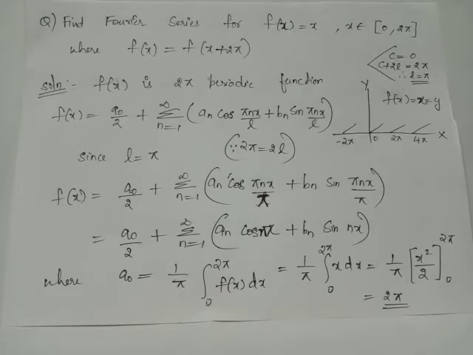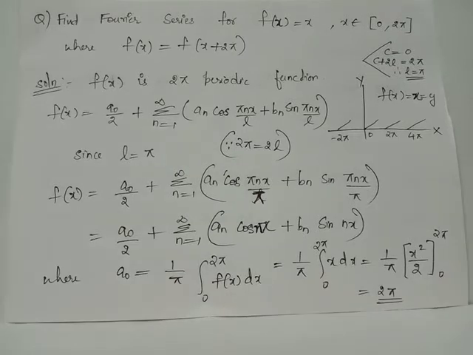a naught is evaluated using the formula a naught equals 1 by pi integral 0 to 2 pi f of x dx. We have f of x equals x and thus a naught equals 1 by pi times integral 0 to 2 pi, where 0 is the lower limit of the interval and 2 pi is the upper limit of the integral.